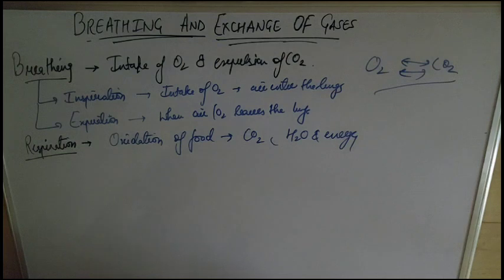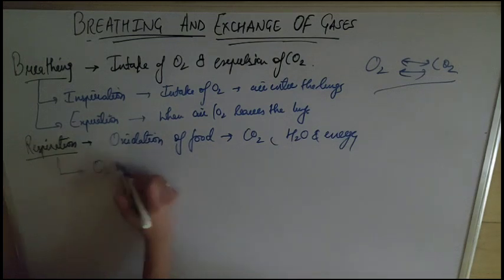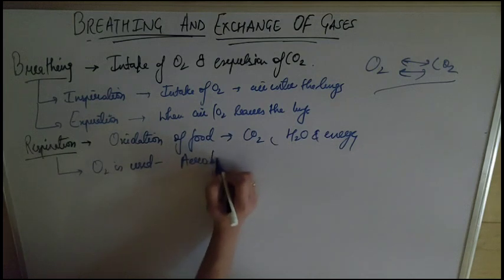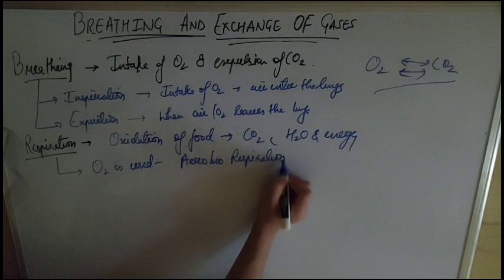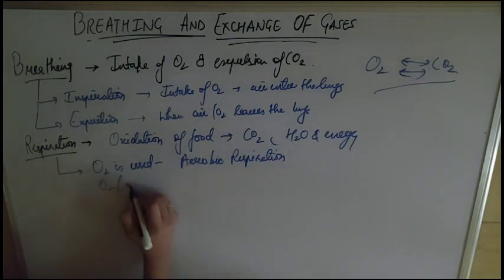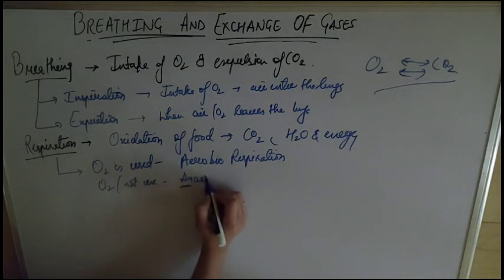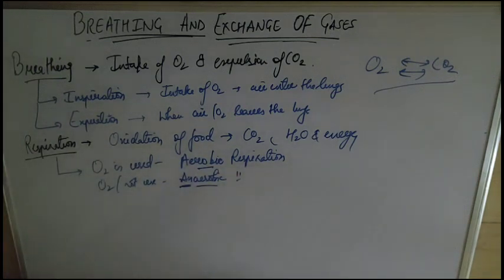Respiration is divided into two types. Whenever O2 is used in respiration, it is known as aerobic respiration, and if O2 is not used, it is known as anaerobic respiration. An means without, and here it denotes without O2. Aerobic means using O2 and anaerobic is without O2. Okay, that is anaerobic respiration.